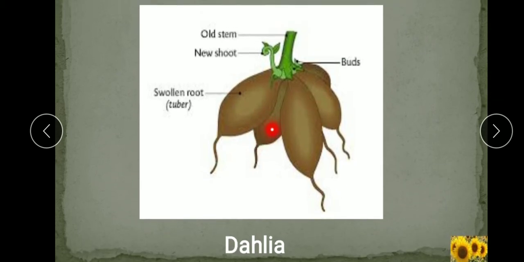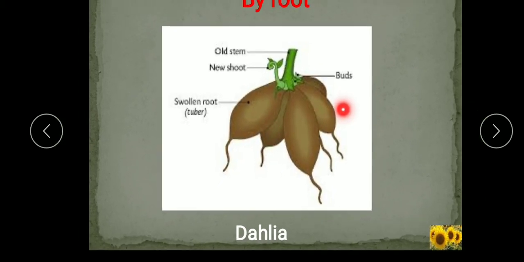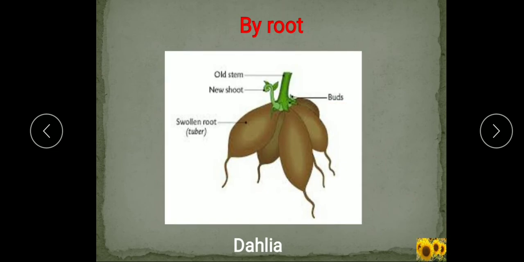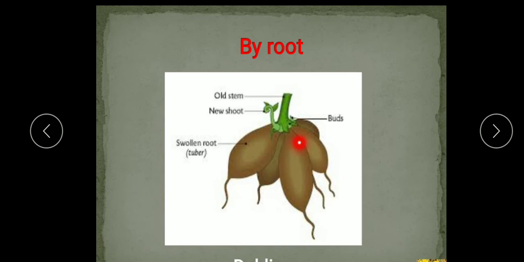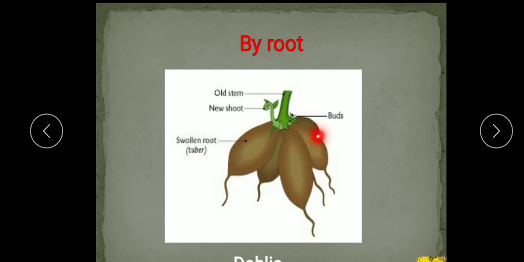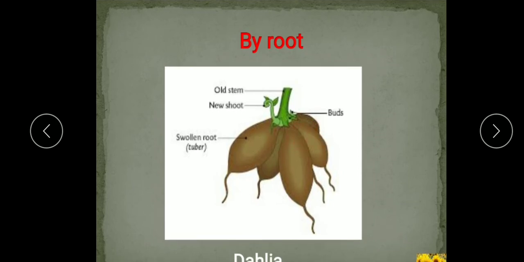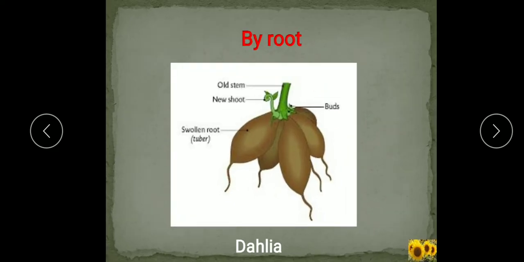Example, dahlia. So, this is vegetative propagation with the help of the root part, where the root which contains the bud, when we detach it from the main root and grow it in the soil, develops into a new plant. So, this is by dahlia.